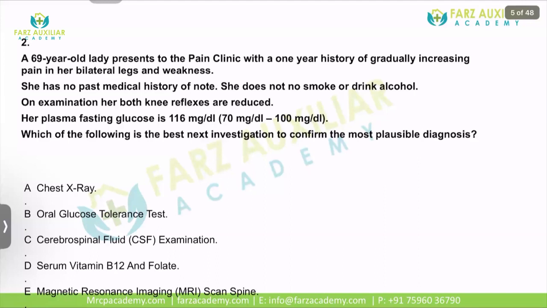Because if you want to establish a diagnosis, the neurodiagnosis, right now the question is about what could be the underlying cause. That we would find out by subjecting the patient to an oral glucose tolerance test. But if you say that I want to establish a diagnosis of what kind of neuropathy, whether it is an axonal type or a non-axonal type neuropathy, then you will require a nerve conduction study.